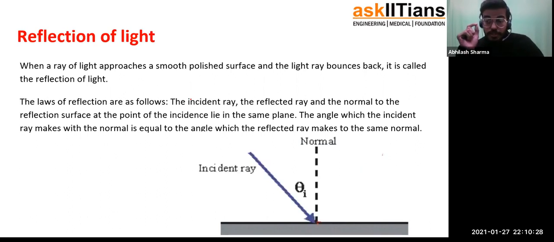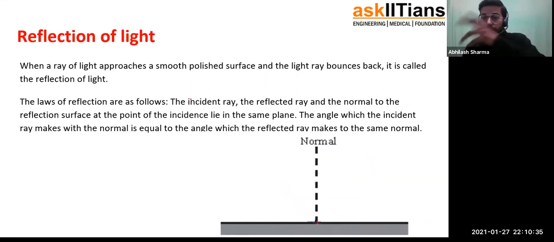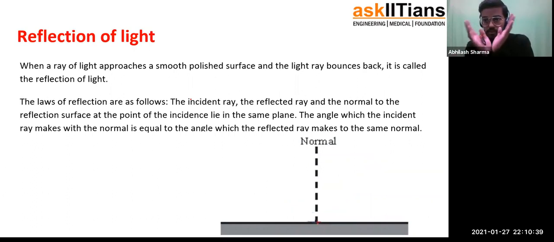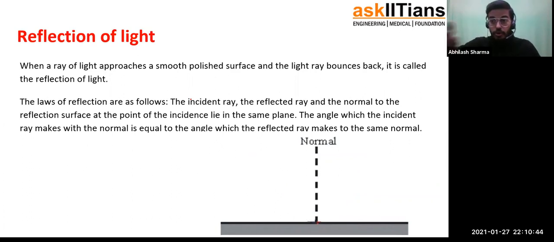You have to keep certain things in mind. Both these angles are measured from the normal. So don't equate some other kinds of angle. Always equate the angles made by the incident and reflected rays with the normal only. All right. Now, this is something we call the law of reflection.